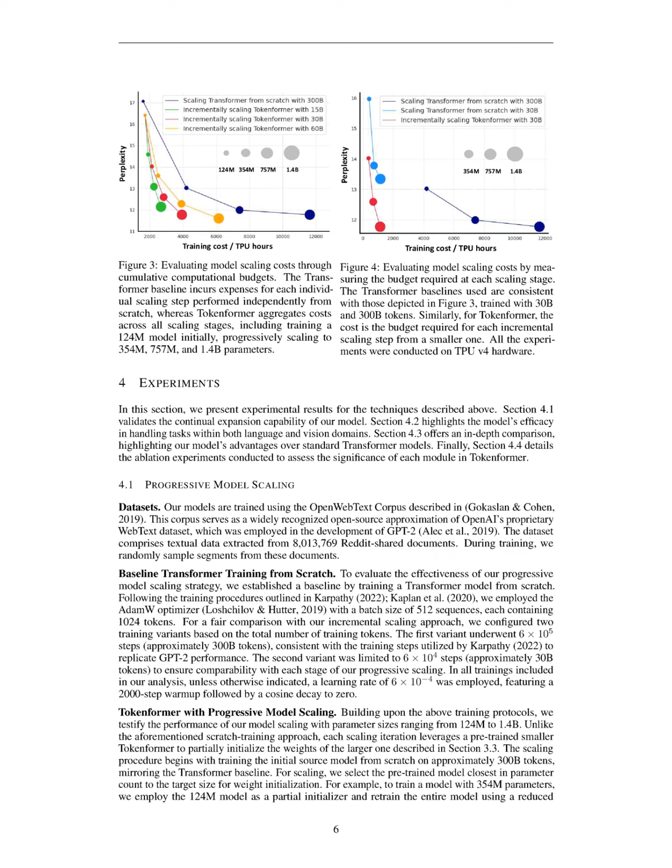Section Summary. In this section, we demonstrate that our progressive model scaling approach effectively enhances training efficiency by allowing the integration of new parameters into larger models while reusing pre-trained weights, resulting in significant computational cost savings compared to training standard transformer models from scratch. Our experiments show that this method achieves comparable performance with lower perplexity and reduced training budgets across various parameter sizes.